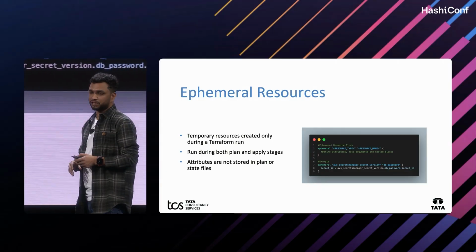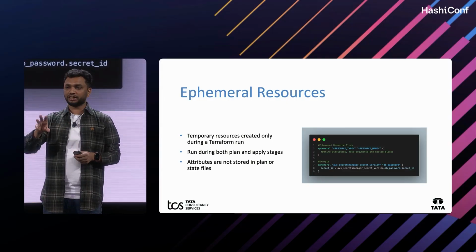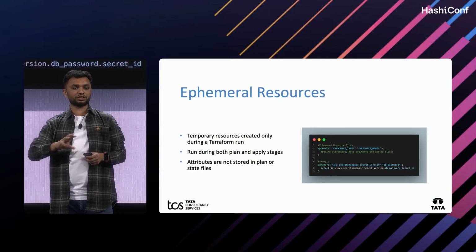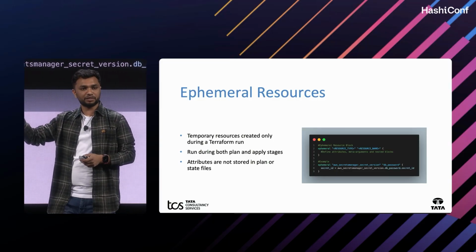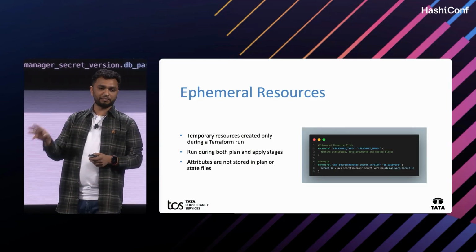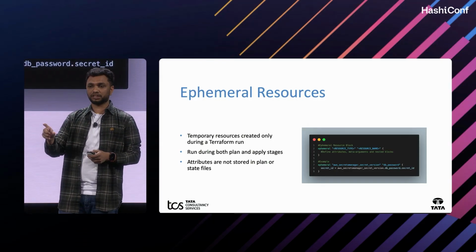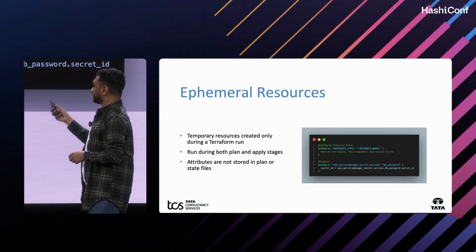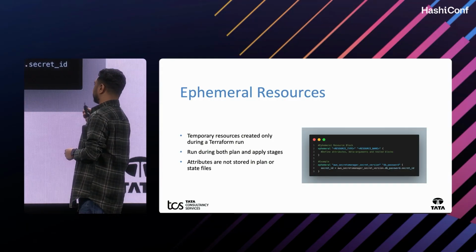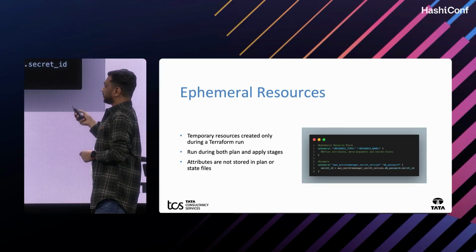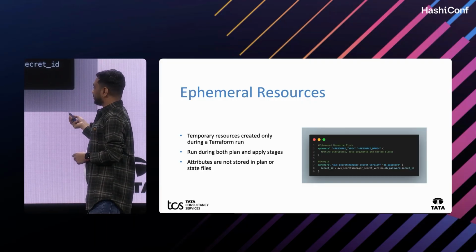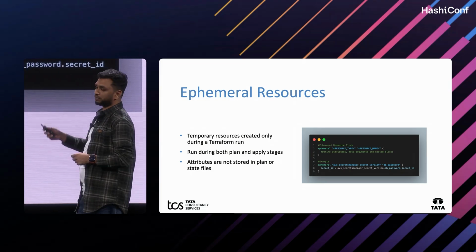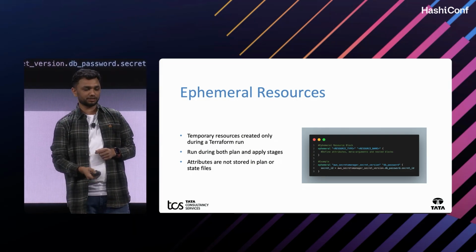Ephemeral resources are available only during the plan and apply stages. They are not stored in the Terraform plan and state files. So how do we enable ephemeral resources? You should add the resources in an ephemeral block. Here we added the AWS Secrets Manager secret version in the ephemeral block. In that block, you can add the secret ID, the particular secret manager version, and the DB password. That's what we can achieve with ephemeral resources.